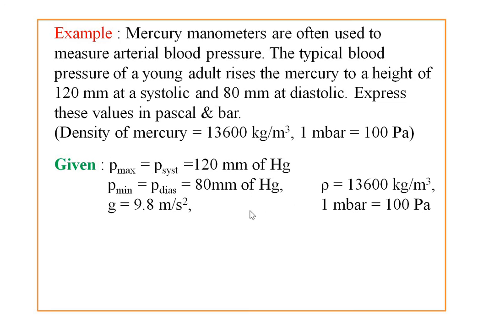Acceleration due to gravity has the value 9.8 meter per second square, and 1 millibar is equal to 100 Pascal. We have to find the pressure, and the formula is P equals h rho g. So let's solve this problem.